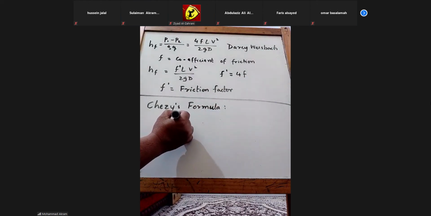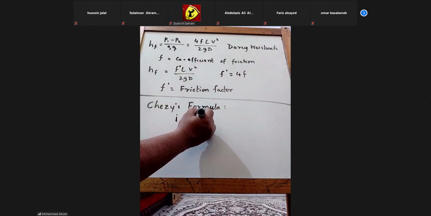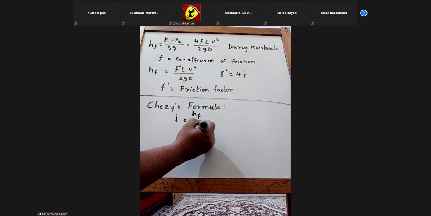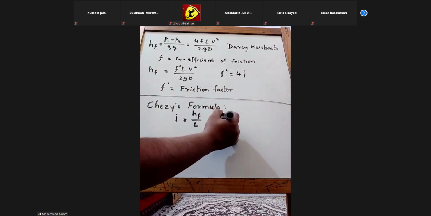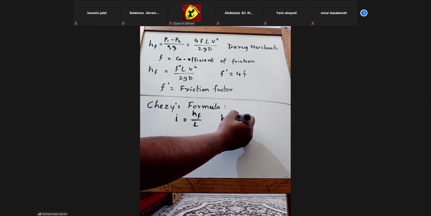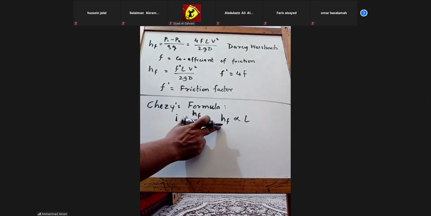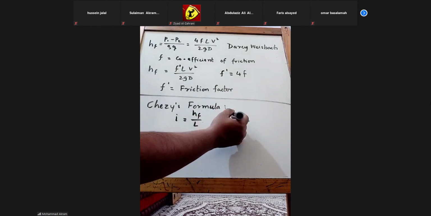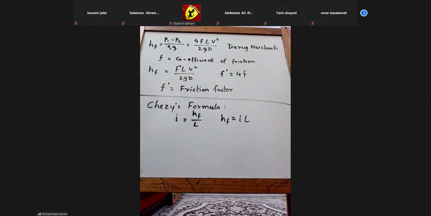So he said that i is a parameter, and it is equal to hf over L, or you can say hf is proportional to the length. As the length is increasing, hf is increasing, that is, the loss is increasing. So he said that hf is equal to i into L. i is some constant he introduced.